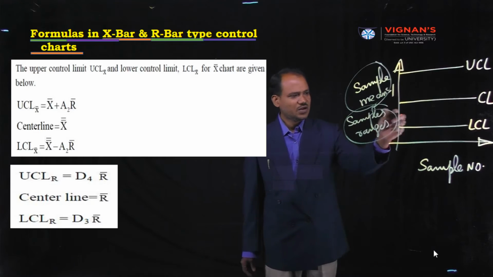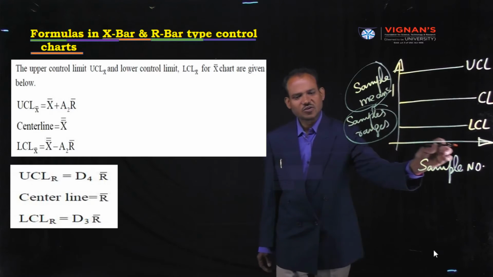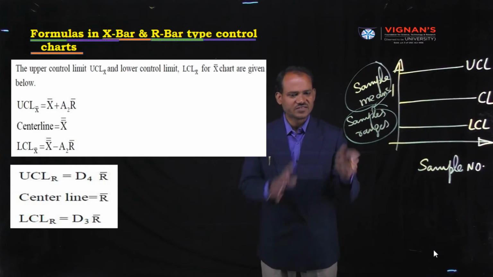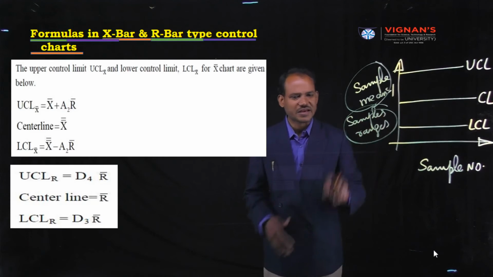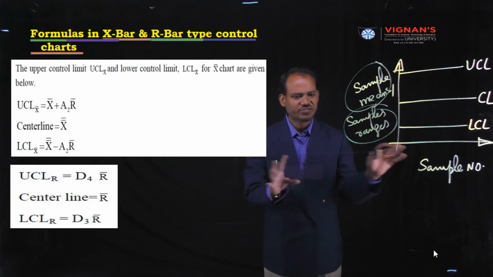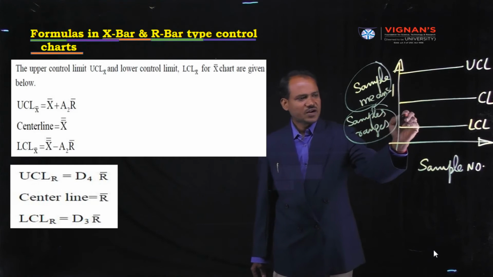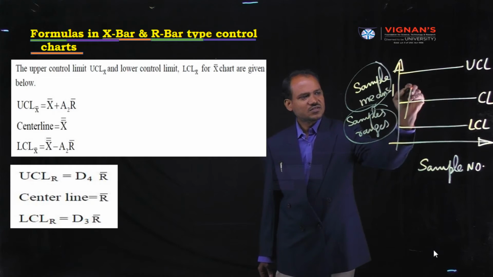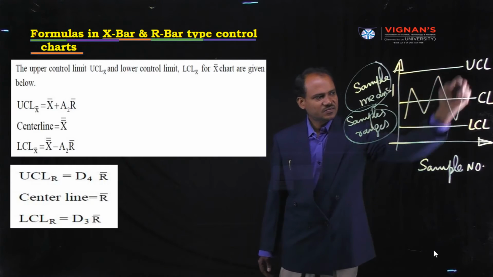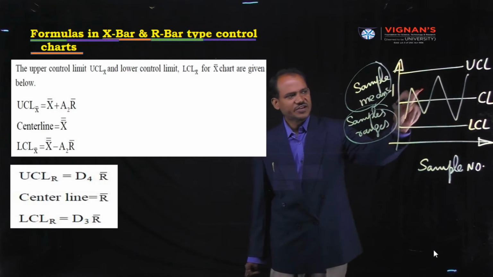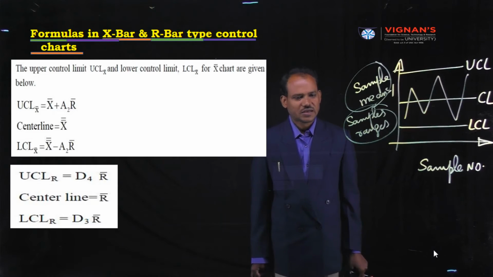This line lies between UCL and LCL. For example, we have considered some samples. All the sample means or ranges we have calculated by observing the data. Now after plotting this information, you may get something like this. This is the variation among the samples.